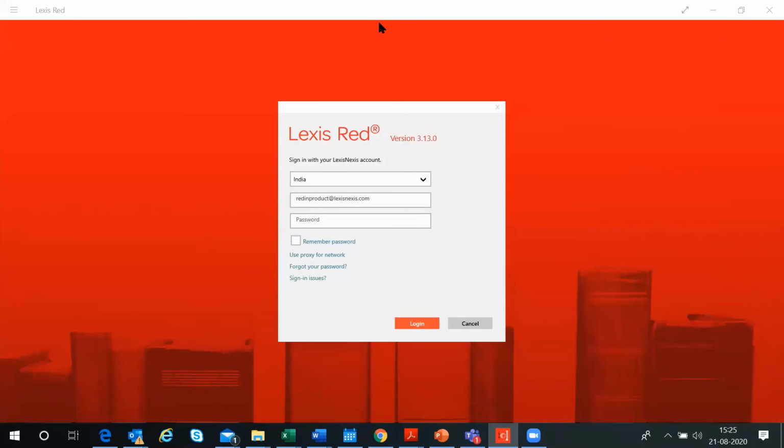For everybody's information, the LexisRed platform is mainly a read-only platform. There is a limited download and printing capability or allowance, so they should be aware of that. But as I just told you, there are a lot of other features, like highlighting or making notes on your personal devices or personal copy of the book. I think these are some of the advantages of this platform. Right, Shweta? Right, sir. Thank you so much.